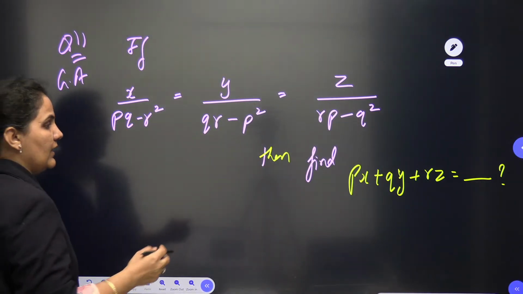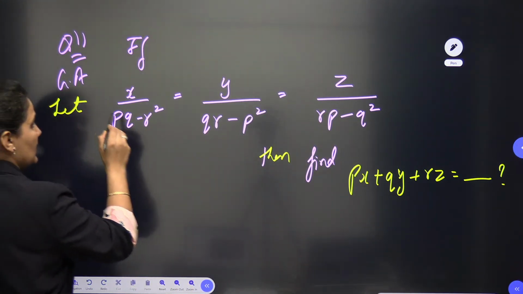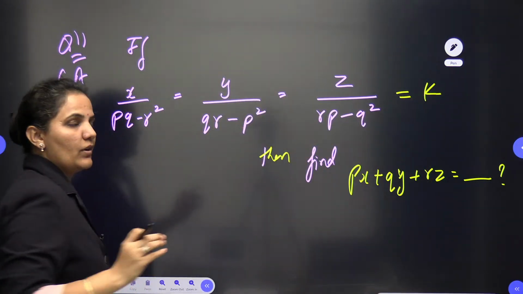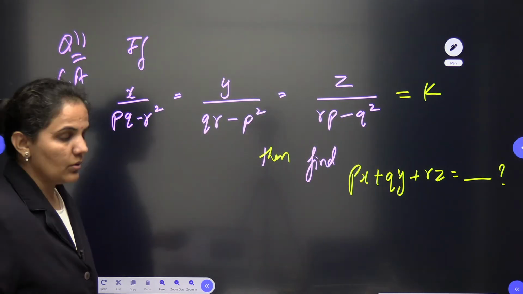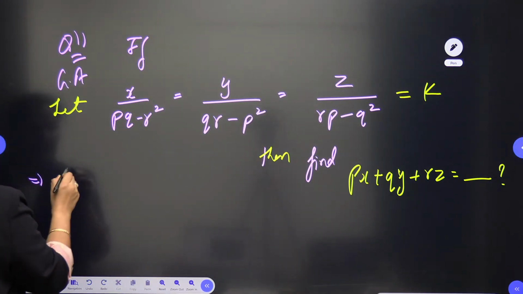So we need to find out the value of px plus qy plus rz very easily. We can just solve the question like, suppose I am taking all these three quantities equal to k. So easy aptitude, very good. If I take all these three quantities equal to k, then I can write down from here